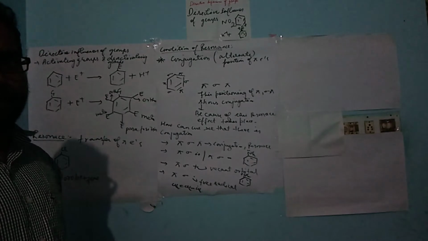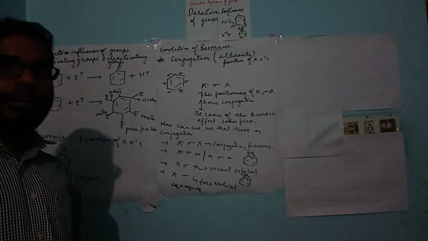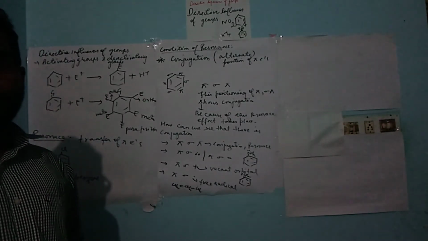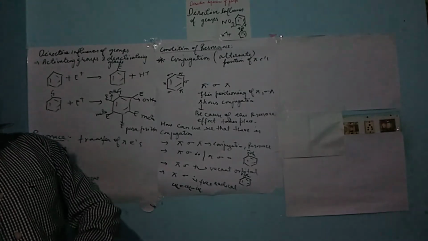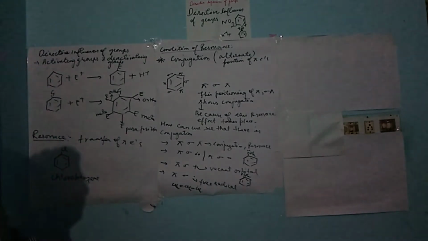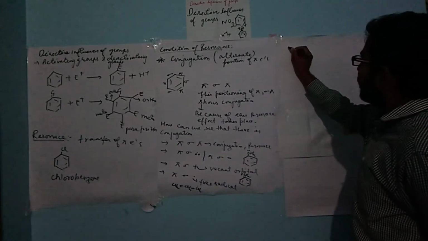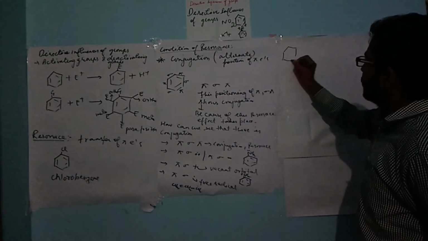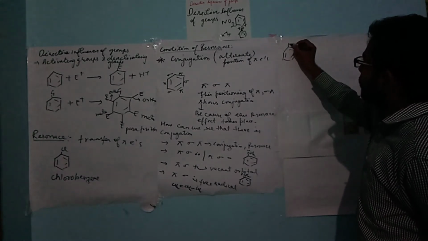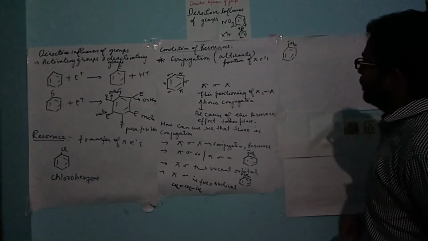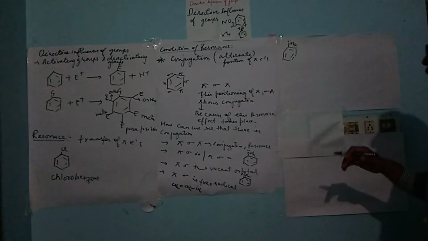Let's take aniline and we must see the effect of groups. So let us take aniline, and aniline has a lone pair. Firstly we have to see if there is conjugation.